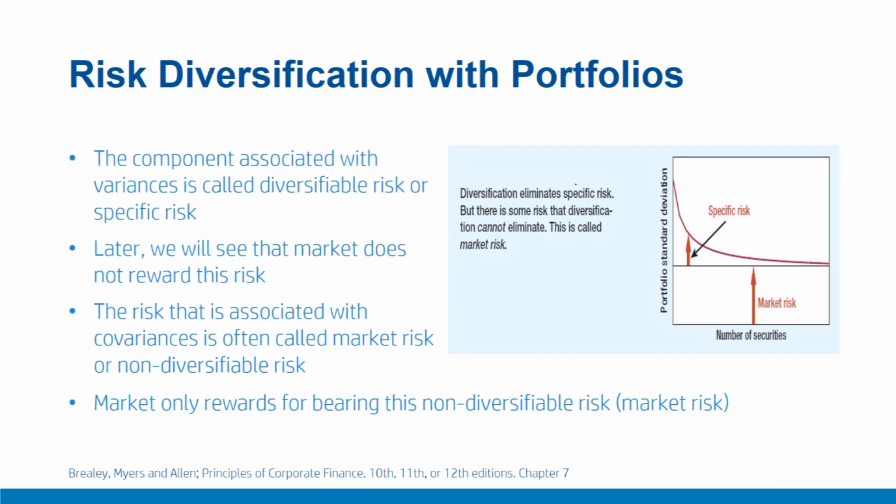Therefore, as we'll see shortly, a number of asset pricing models price this market risk only. They do not price this stock specific idiosyncratic risk. They only price this market risk, and therefore fund managers and investors are rewarded only for bearing this market risk component.